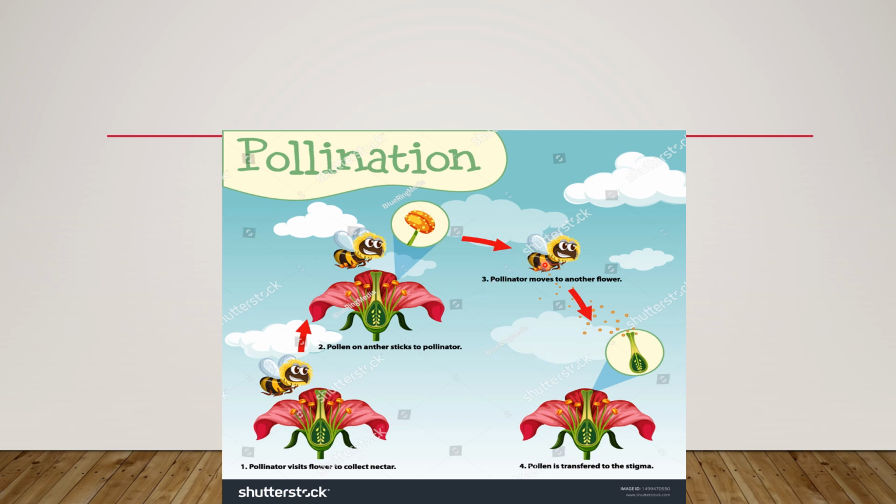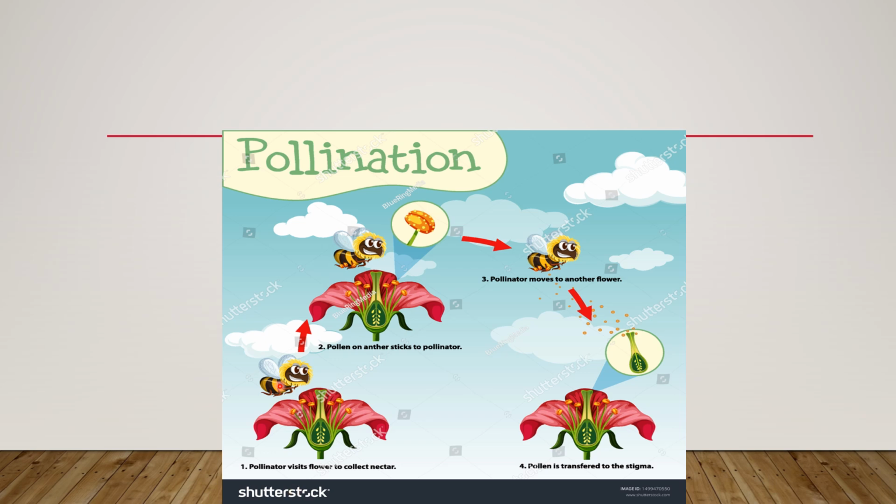So the pollinator moves to another flower, and then the pollens will transfer to the female reproductive parts, which we will study now. The pollens will transfer to the stigma, and then fertilization will occur. So this is the pollination process in flowering plants.